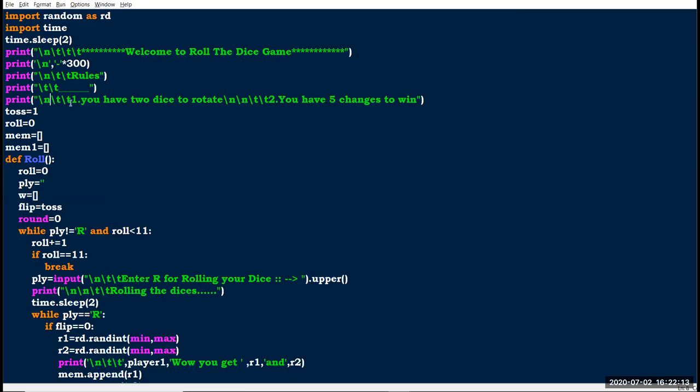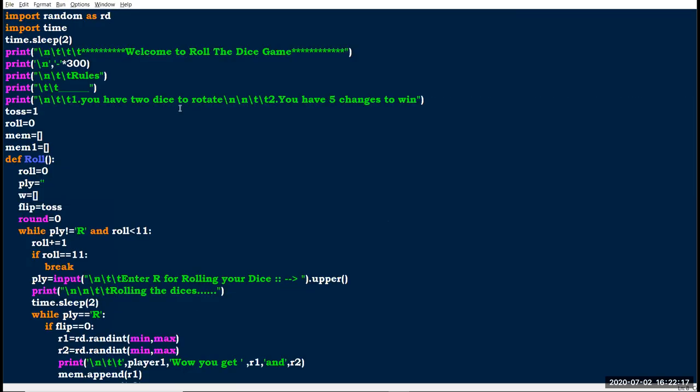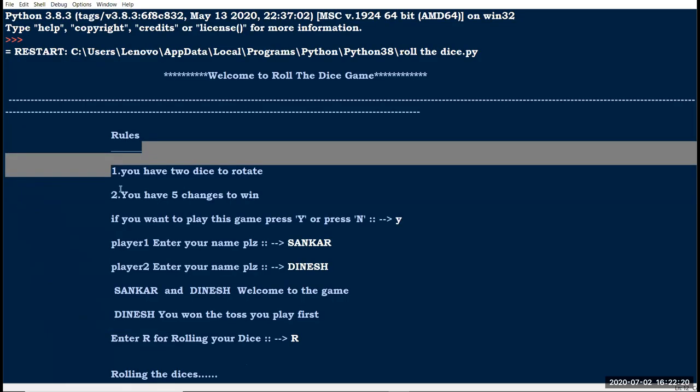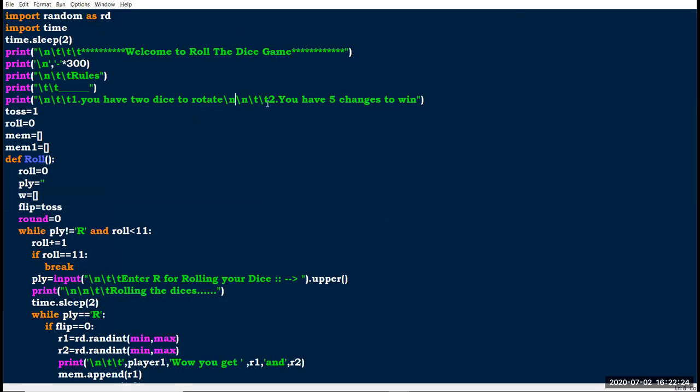Here I am using single line spacing, and after that I am using double line spacing. After that I give some \t's as escape sequences. After that I have printed the second rule: you have 5 chances to win.